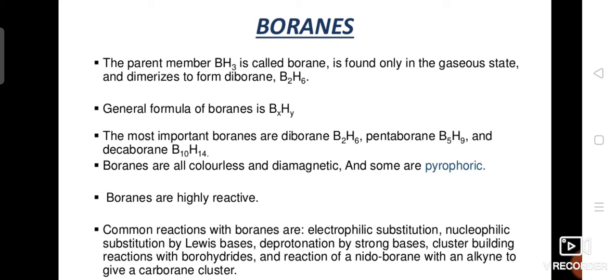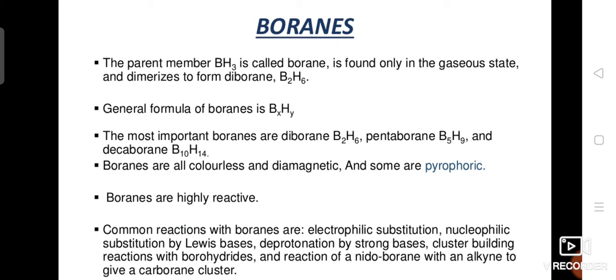The general formula of borane is BxHy. The important boranes are diborane, that is B2H6, pentaborane B5H9, and decaborane B10H14. Boranes are colorless and diamagnetic in nature.